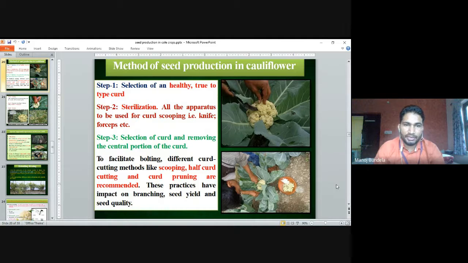To facilitate bolting, different curd cutting methods like scooping, half curd cutting and curd pruning are recommended. Scooping means we have to remove the complete curd. Half curd cutting means we cut the half curd, and curd pruning means we remove the outer curd. These practices have an impact on branching, seed yield and seed quality.